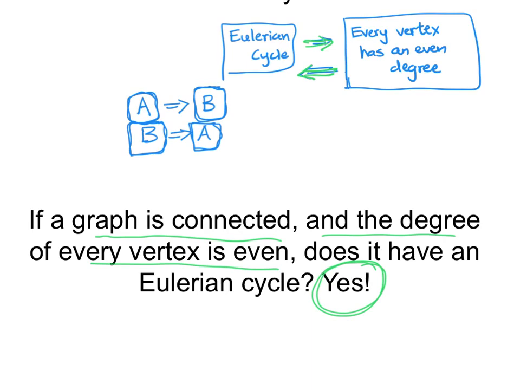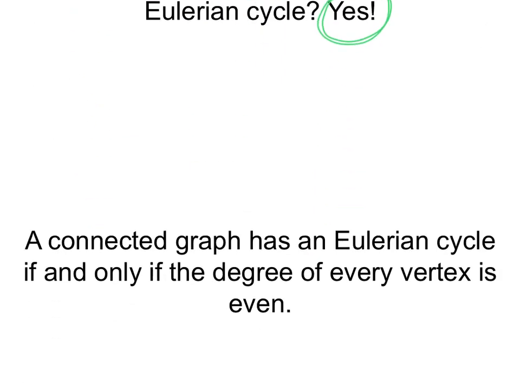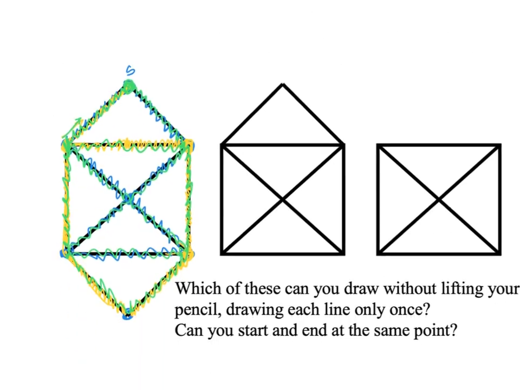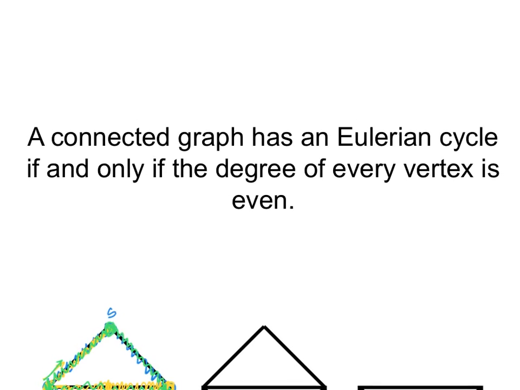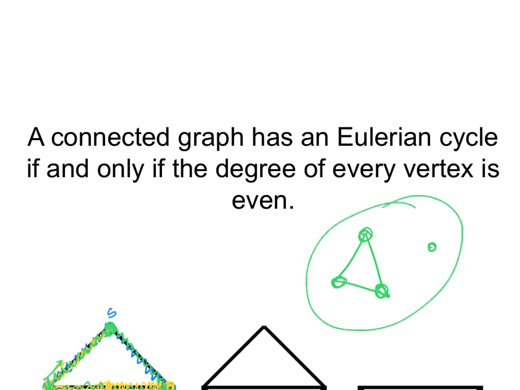And remember, we are assuming that the graph is connected because there is a slight caveat here: it's possible for a graph to not be connected and still have an Eulerian cycle, as we saw in a previous video. So this graph is not connected, but it does have an Eulerian cycle in it.